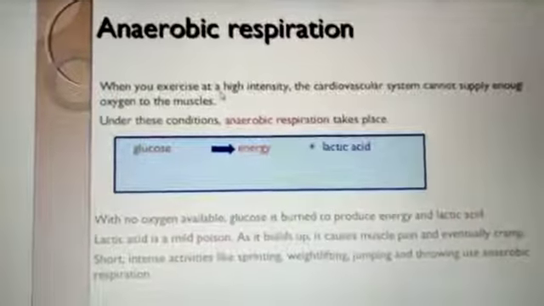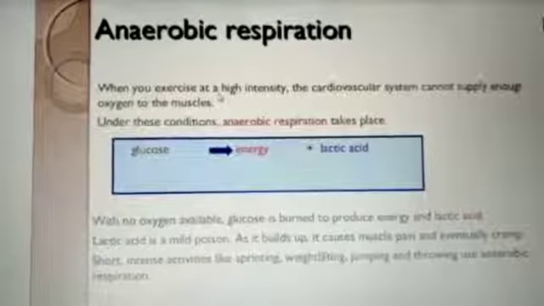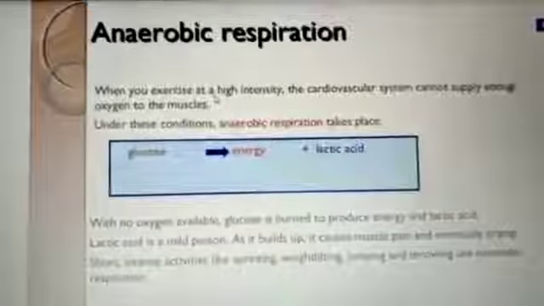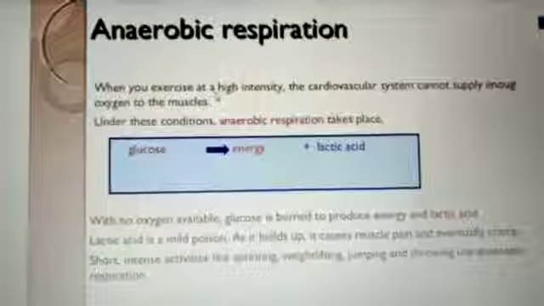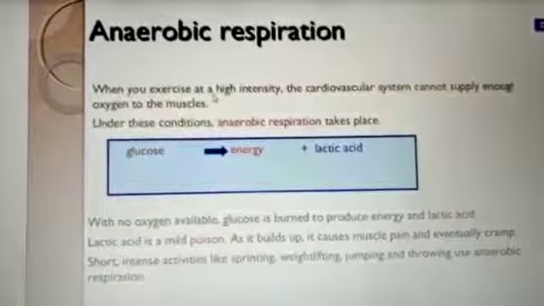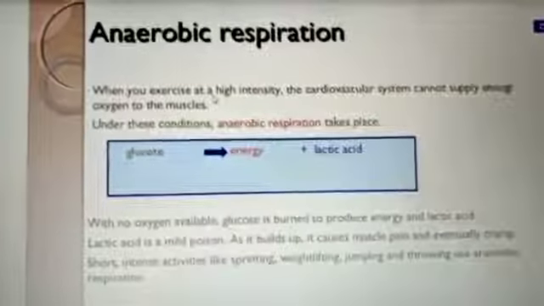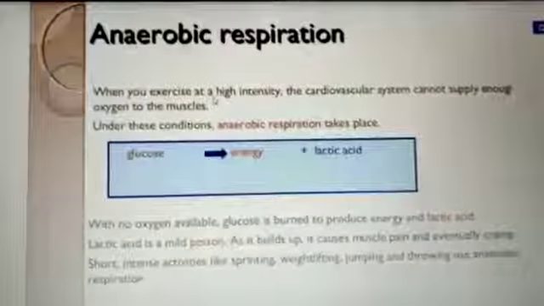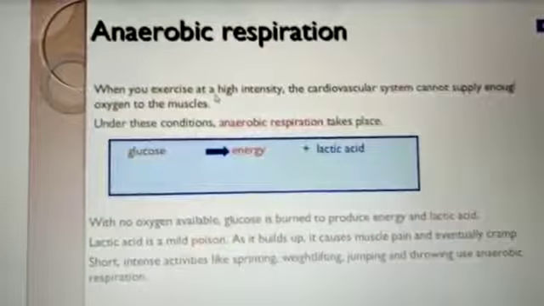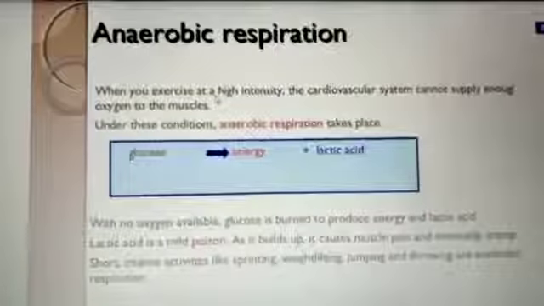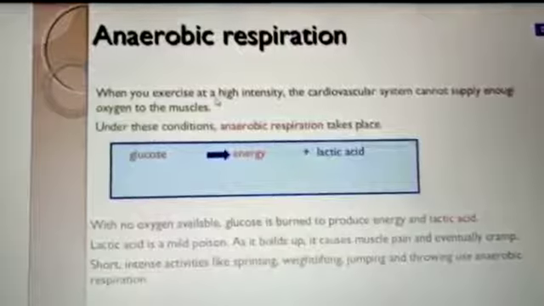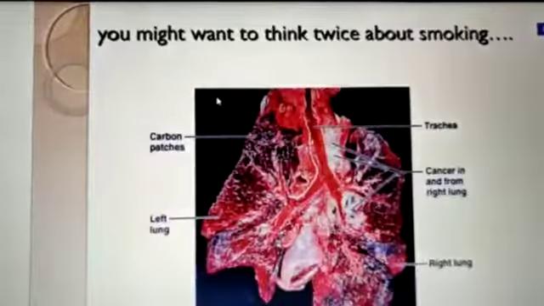Anaerobic respiration. When you exercise at a high intensity, the cardiovascular system cannot supply enough oxygen to the muscles. Under these conditions, anaerobic respiration takes place with no oxygen. Simply, anaerobic means the oxygen is absent. Here glucose is broken down to provide energy, and the end product is lactic acid. Lactic acid is a mild poison. As it builds up, it causes muscle pain and eventually cramp. Short, intense activities like sprinting, weightlifting, jumping, throwing use anaerobic respiration. These are examples of anaerobic respiration.